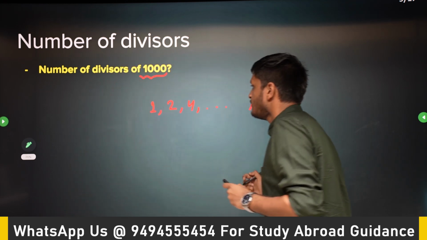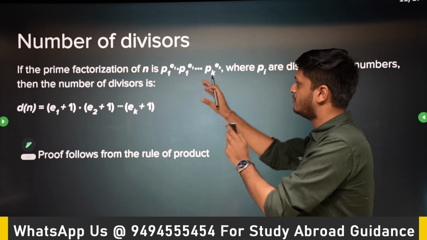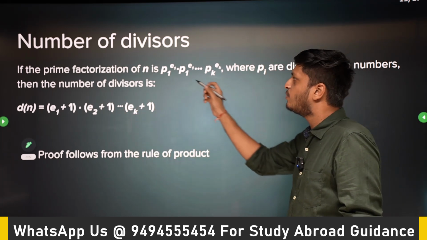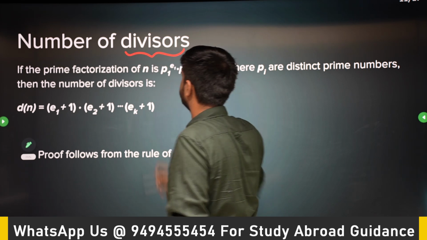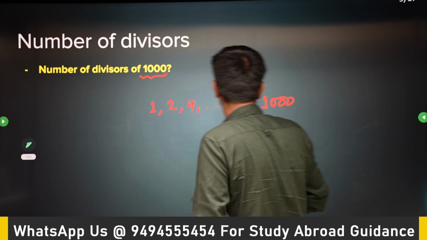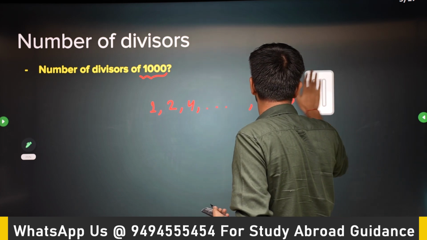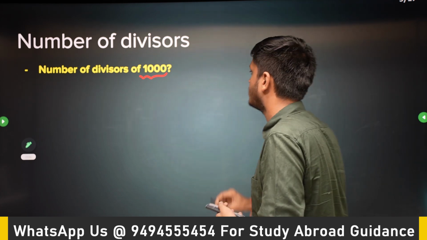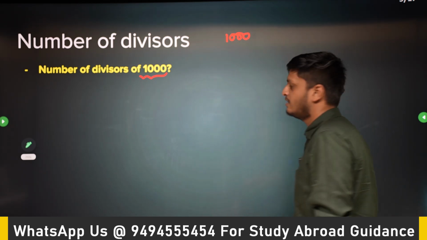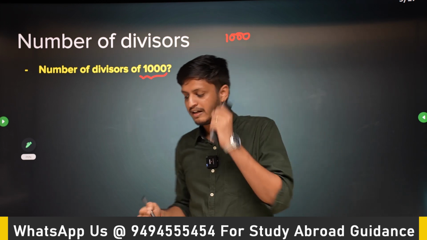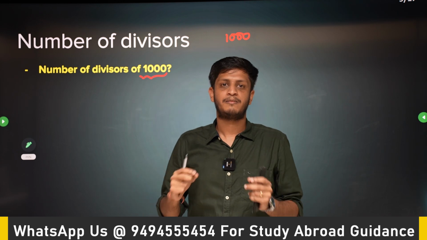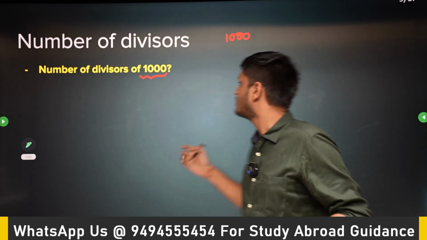Okay, so first try to understand this formula and then we will apply it on 1000. Whenever you want to count the number of divisors of any number, there is a standard way. So let's solve it using this example only. Try to do the prime factorization of 1000. What is prime factorization? Writing a number in powers of its prime factors.